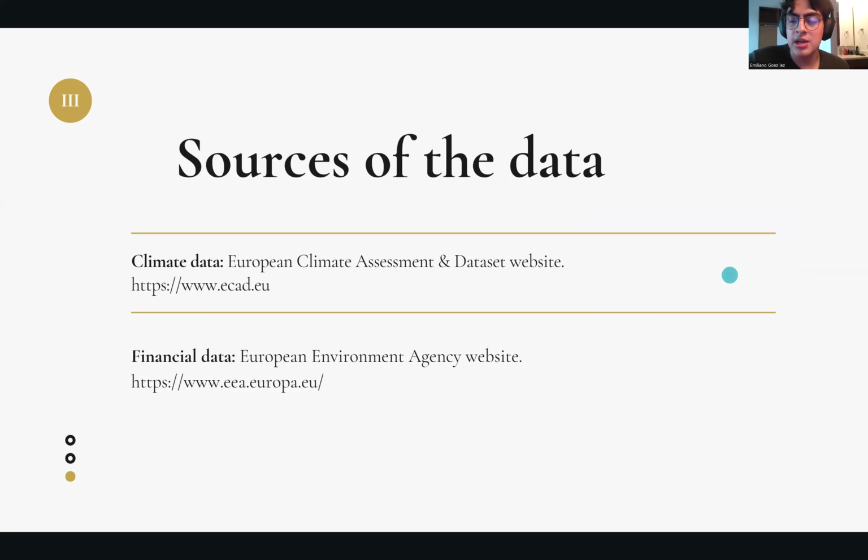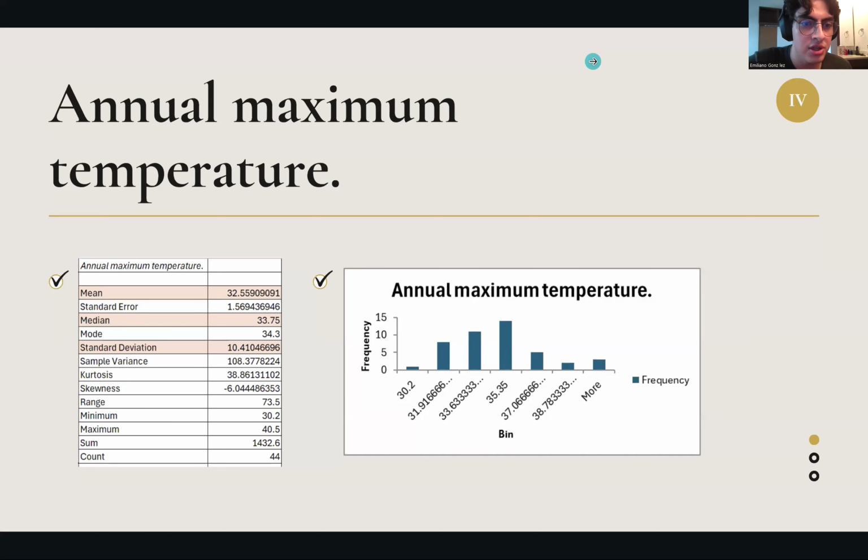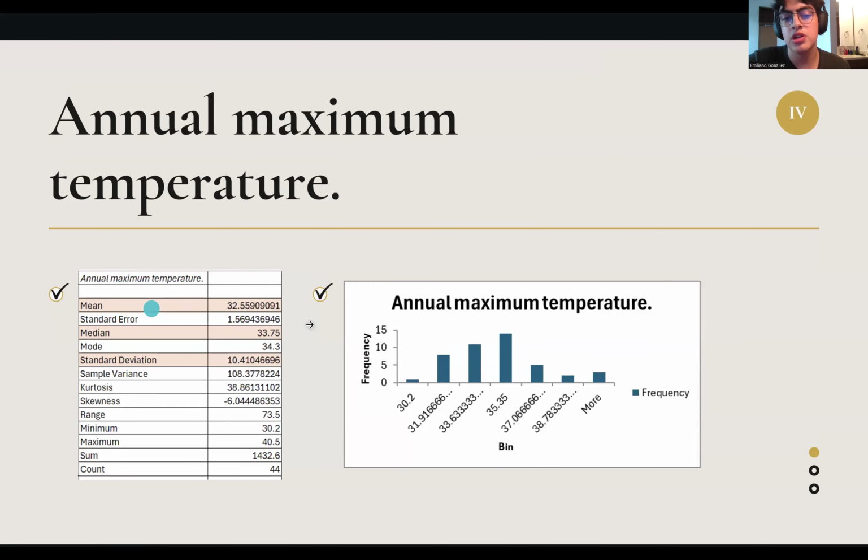Then I performed data analysis on each one of the factors to see how these behave during these years and how they impact or relate with the economic losses of the countries. For that, I did a maximum temperature. Here you can see the mean, where it's 32.55.